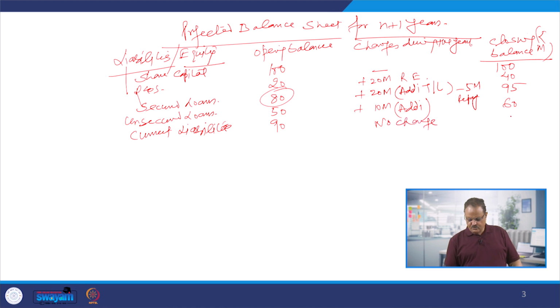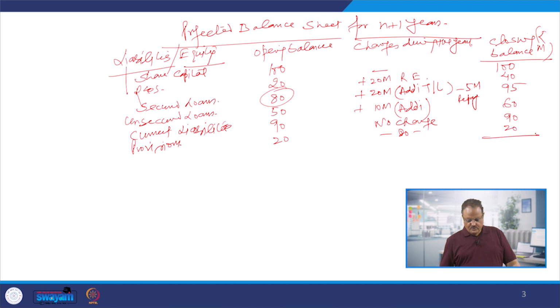We are going to have this 90 million of current liabilities here, and same is the case with the provisions. We are not going to change anything here, and this is 20 million. So 20 million is going to be the amount here.